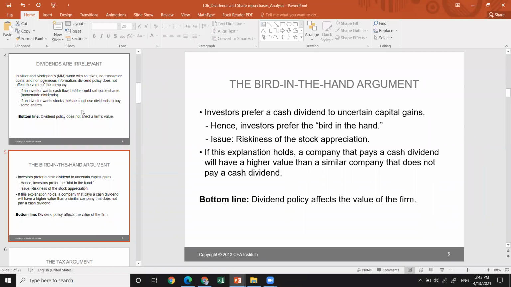As we know from the example from the previous class, and the activity that I gave you, there are some companies that don't pay any dividends. This type of investor will not buy such stock from these companies. So the explanation holds: the company that pays the cash dividend will have a higher value than a similar company that doesn't pay any cash dividend. So dividend policy here has an impact on the value of the firm.